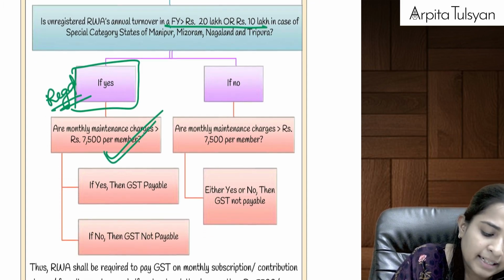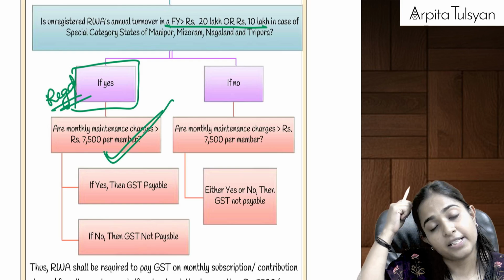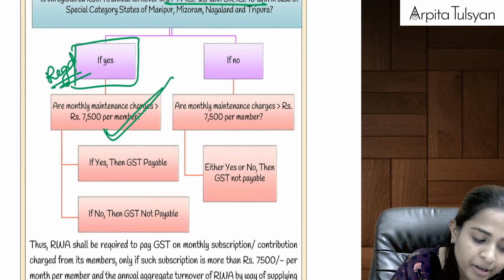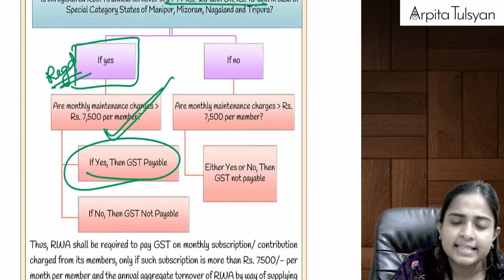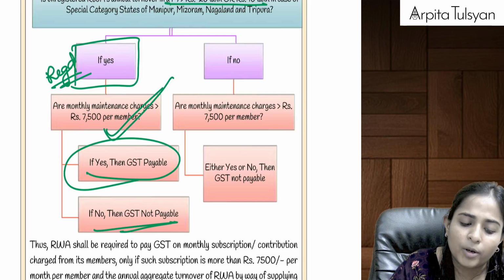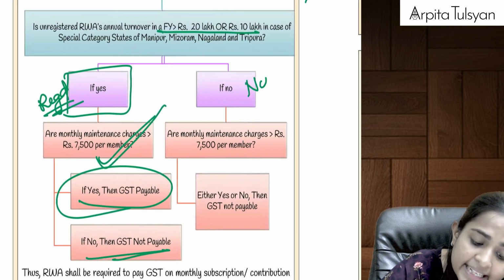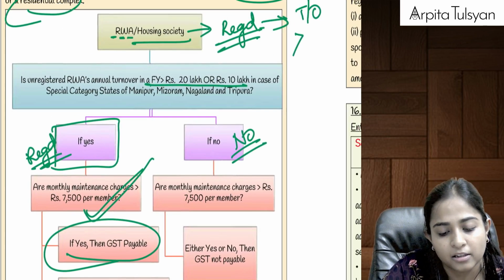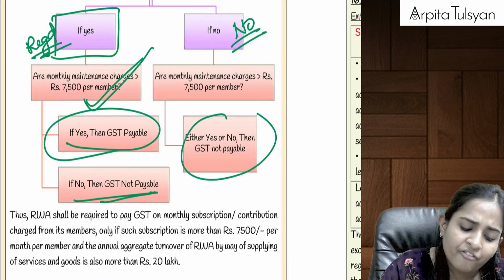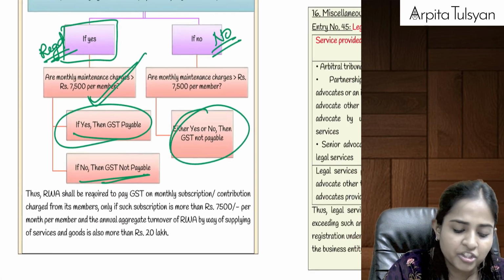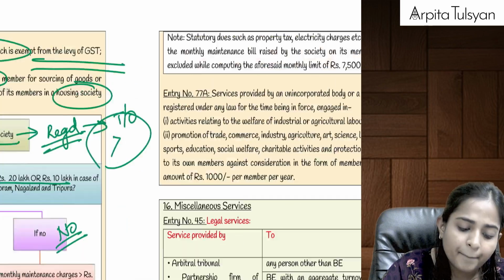And if its monthly maintenance charges are more than 7,500 per member, then yes, GST will be payable. If the maintenance is less than 7,500, then GST is not payable. But if the entity itself is not registered, meaning its turnover does not exceed the threshold limit for registration, then whatever the maintenance charges, GST is not at all payable.